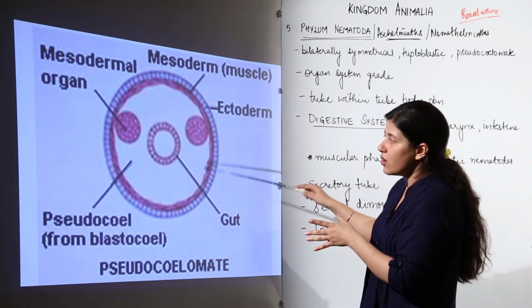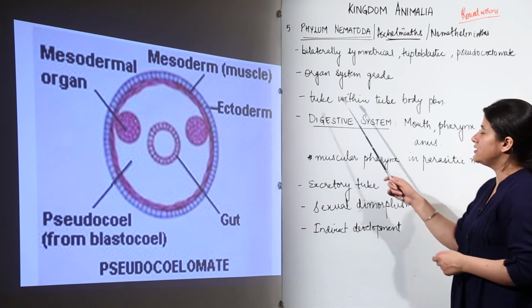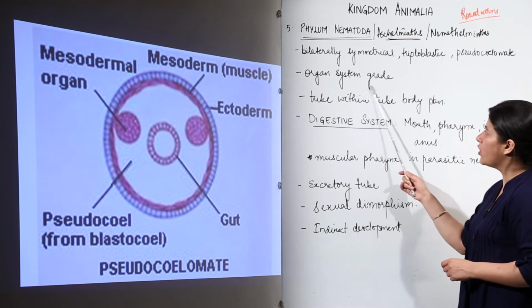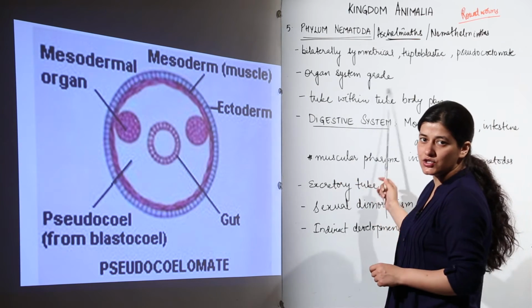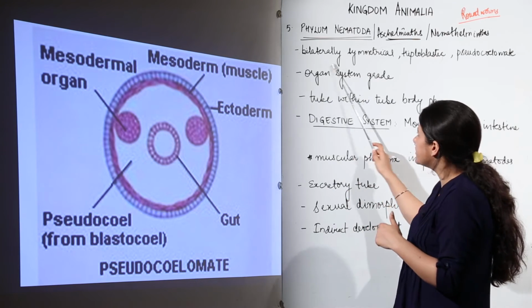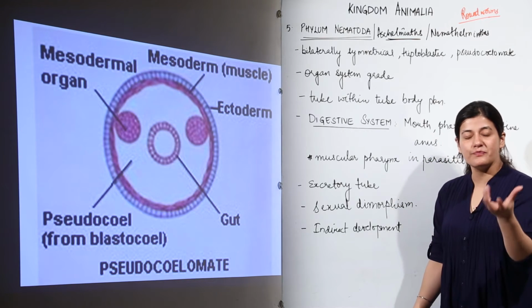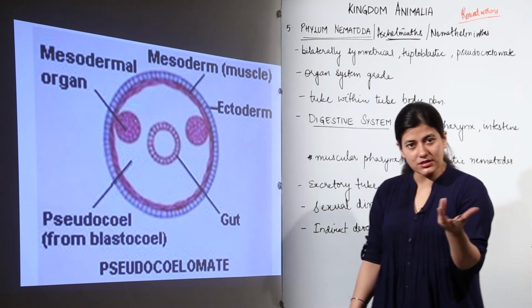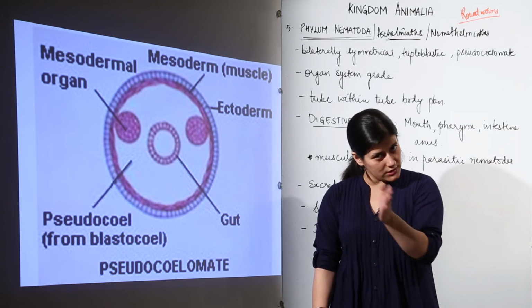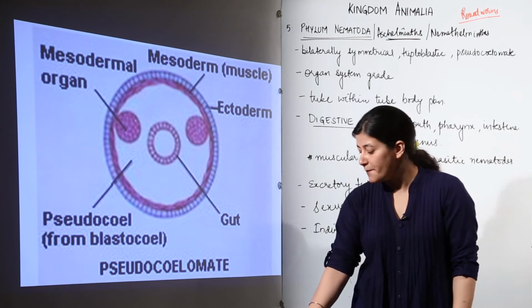This is what the organism looks like. Now you see, because we are moving further, this is going to show proper organ system grade of organization. This phylum's organisms or animals would have organ system grade. That means they are going to have a definitive digestive system, a definite excretory system, a definite nervous system, though their systems would not be that much advanced, but yes, they are going to be present.